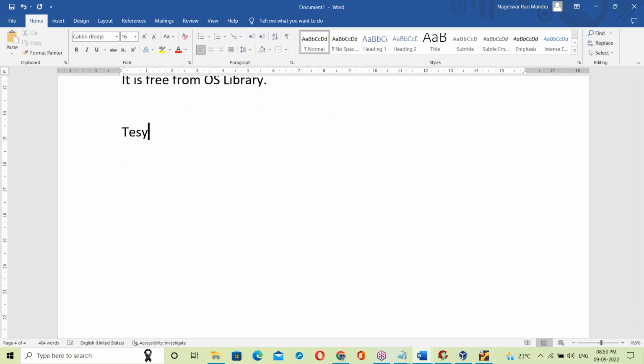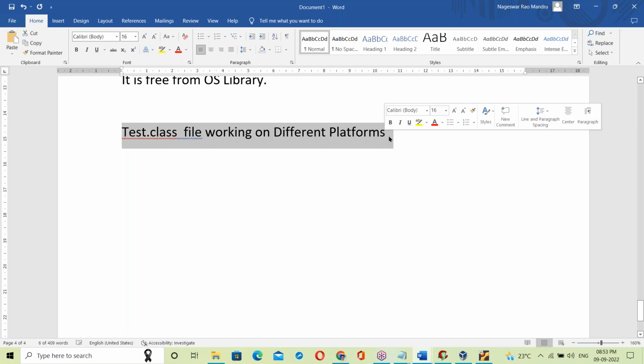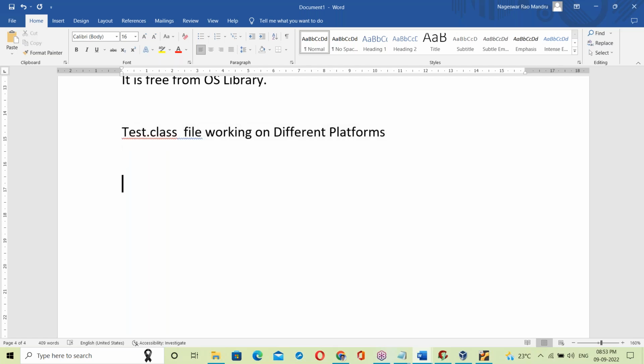For example, a test dot class file. Is the test dot class file working on different platforms? How does the test dot class file work on different platforms here? Okay, see, the test dot class file working on different platforms.